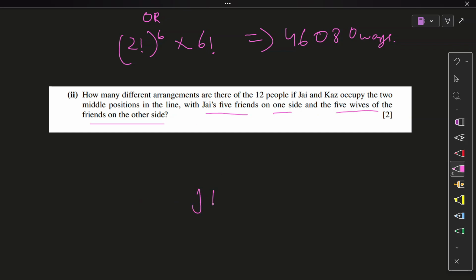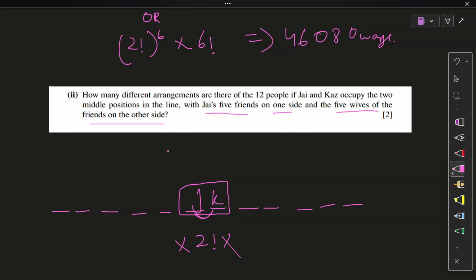So J and Kaz are to be in the center. Five friends on this side, one, two, three, four, five, and five wives on that side. Sixth and seventh position occupied by these. These both have to occupy the middle position. So for my own ease, I'm gonna box them up because they will not move. So inside the box, I'm gonna have a 2 factorial just under them. Now, for these men and women, the five friends have to be on one side and the wives have to be on the other.